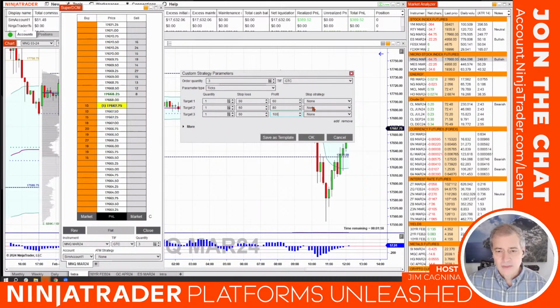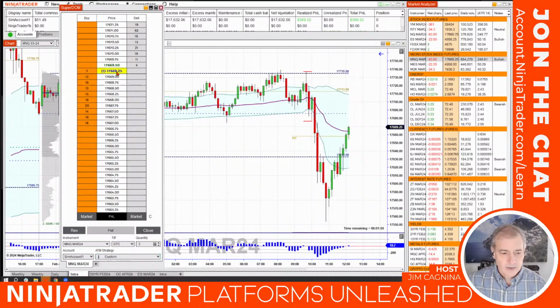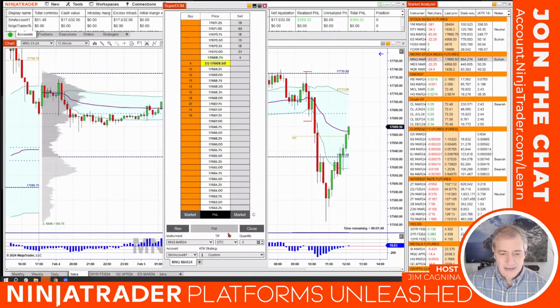I'm not going to do anything else with the stop strategy. We'll do that later. Let's just leave the stop strategy alone for now, and I'm going to hit the OK button. Now I have custom. I didn't save it as a template yet. It's right there on my trading ladder.